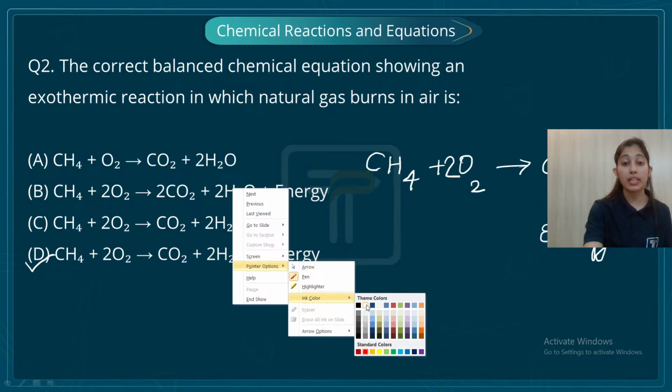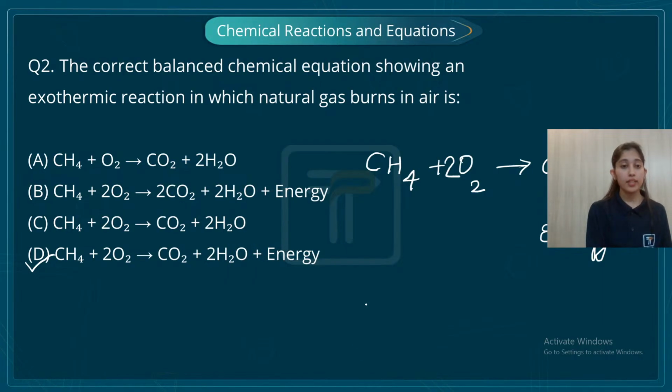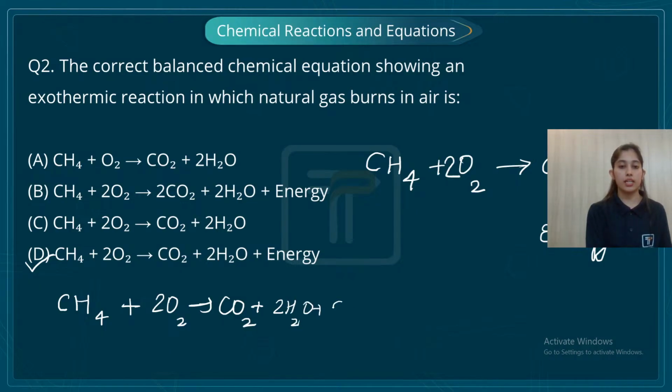Methane is burning in air, students. That means it is burning in the presence of oxygen, right? So I have to give a balanced chemical equation. What is going to be my balanced chemical equation, students? CH4 plus twice of O2 is going to give me CO2 plus twice of H2O plus energy. Energy is also released, students. It is an exothermic reaction. Now I have balanced this, I have written the balanced form of the equation.